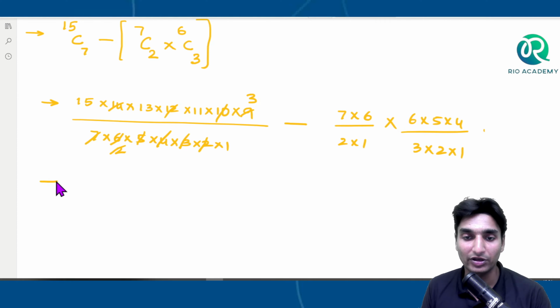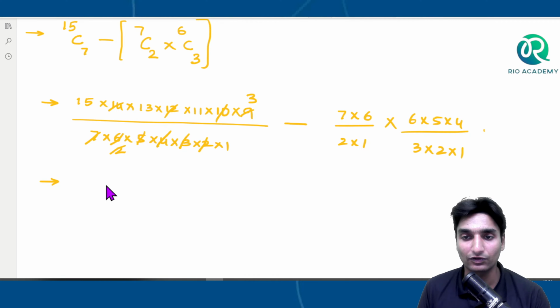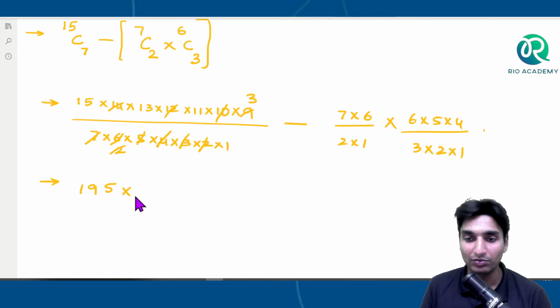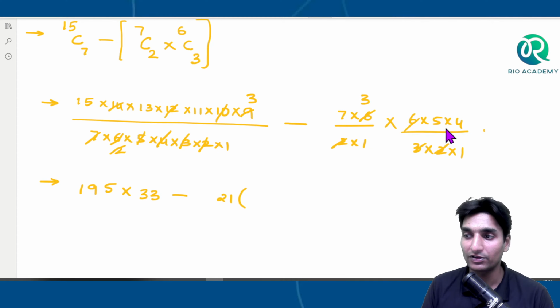So what is the remainder here, guys? So 15 into 13 into 11 into 3. So 15 into 13 is what, guys? 195 multiplied with 11 into 3, that is nothing but 33. Minus of, and here 2 1s are 2 and 2 3s are 6, they will get cancelled out, minus of 21 multiplied with 5 into 4 is nothing but 20.